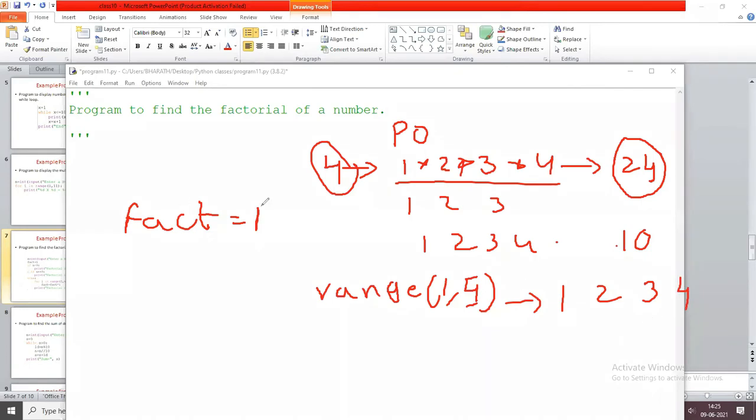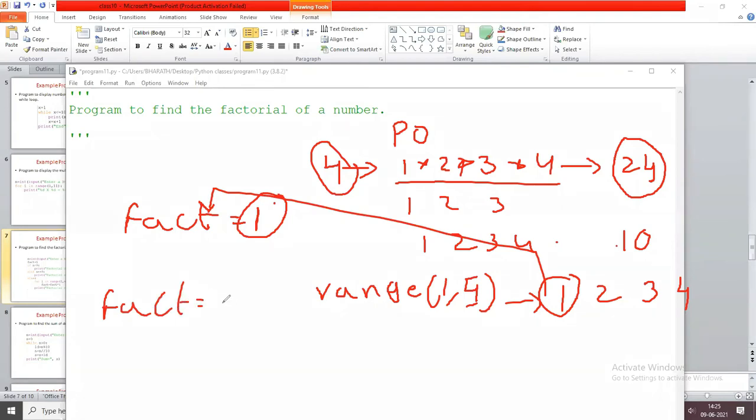Here every time I'm going to write only one instruction: fact, the content in this fact, into this one. So 1 into 1, and again I store it in this fact only. That means I write like this: fact equals fact into i, using the variable i. In the first iteration, what is the i value? 1. In the second iteration, 2. In the third iteration, 3. And the fourth iteration, 4.